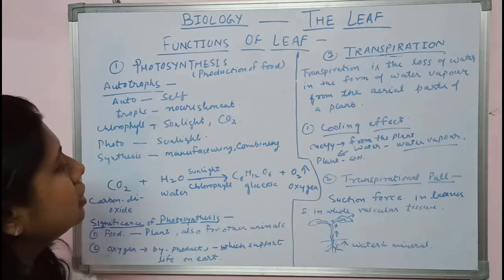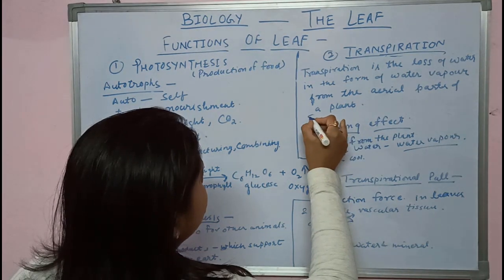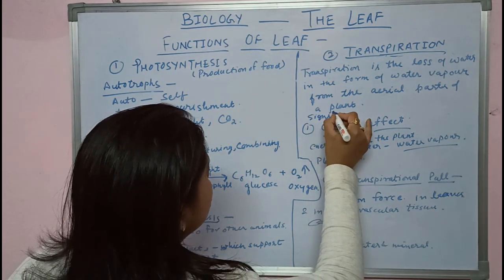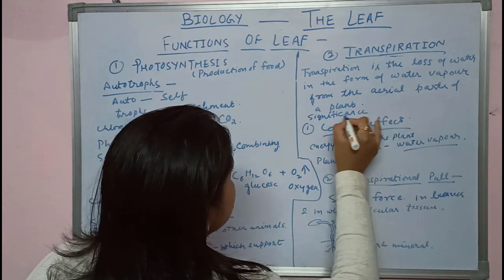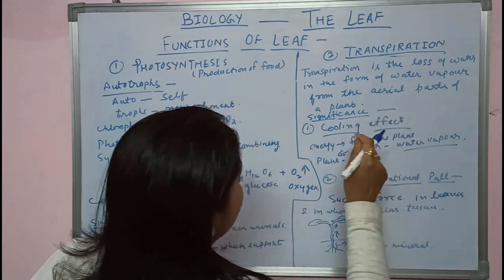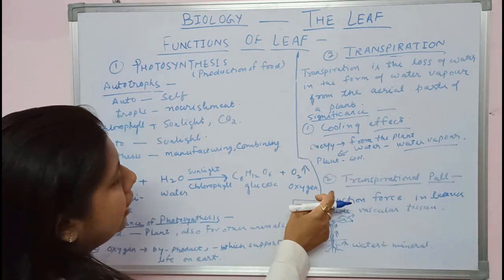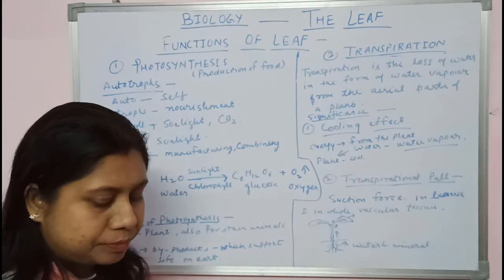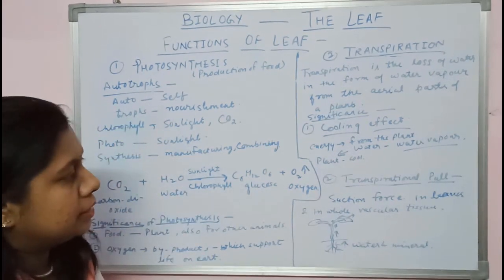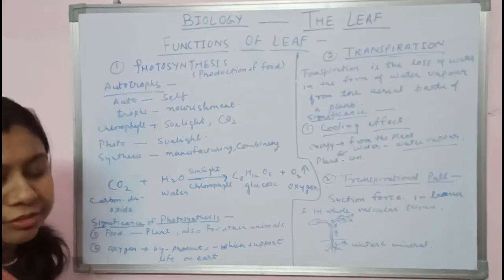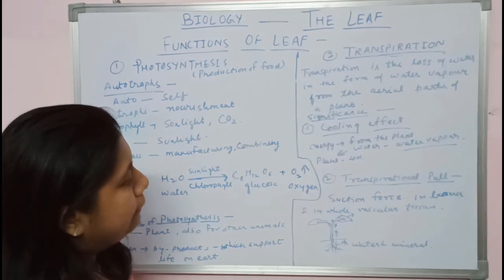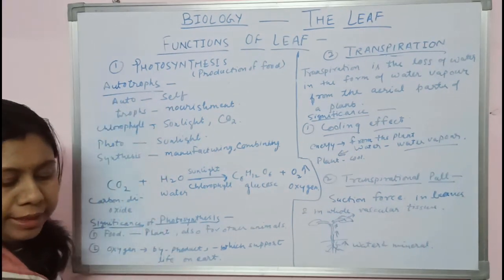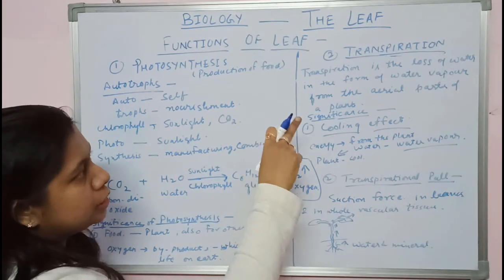So these are the two significances of transpiration. It creates a cooling effect, and secondly it creates transpirational pull. So there is an activity for transpiration to demonstrate that a plant loses water during transpiration.